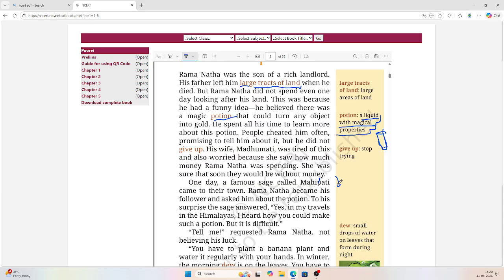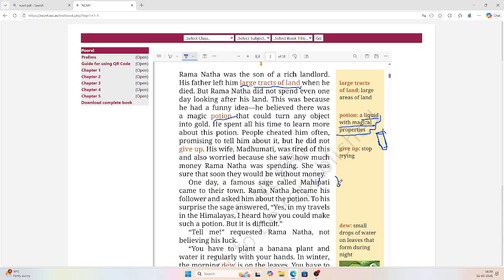Yes, there is a magic potion, but it is very difficult to get.